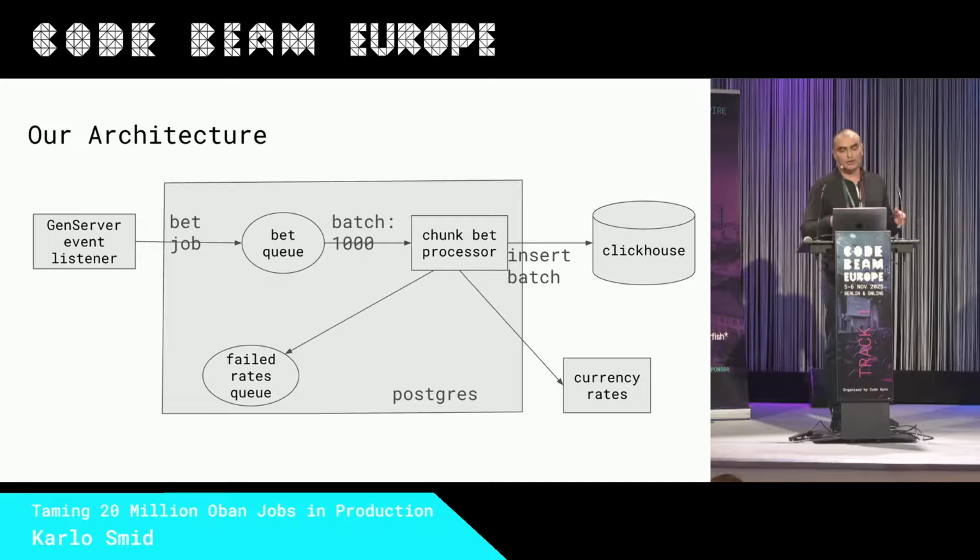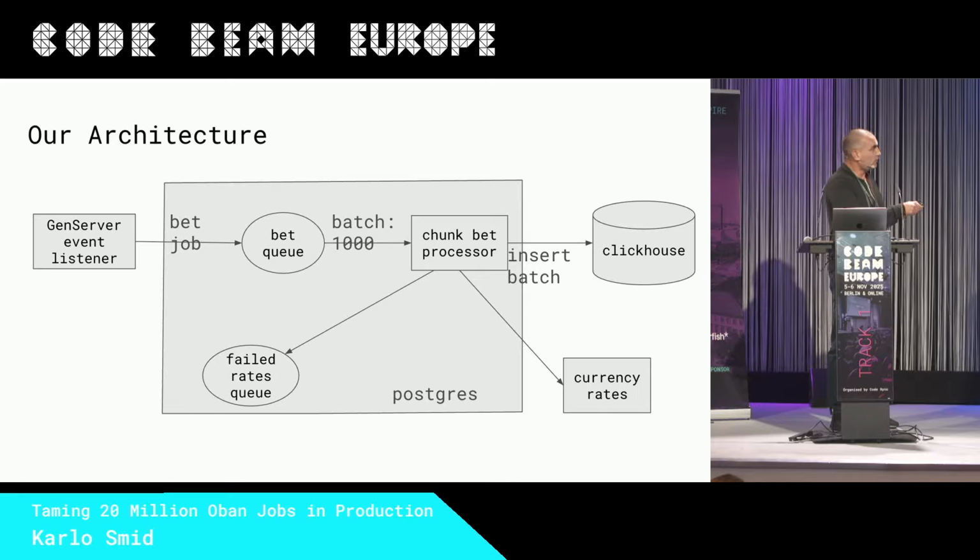The reason is very simple: it's much easier to investigate errors of Oban worker failures. Then, for the Oban worker, we are using the chunk worker, which comes from the world of Oban Pro. It processes jobs in chunks. Our chunk size is 1,000, and the reason is very simple. We are storing data into ClickHouse, which is an analytical database and operates much better when you're inserting data in batches of rows. So the second architectural decision was also very straightforward.